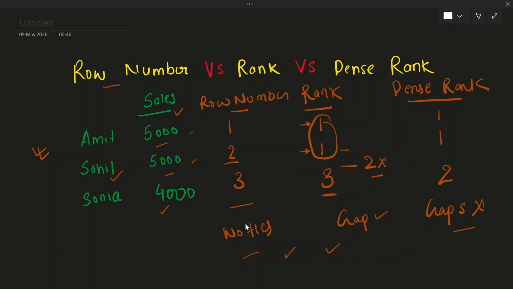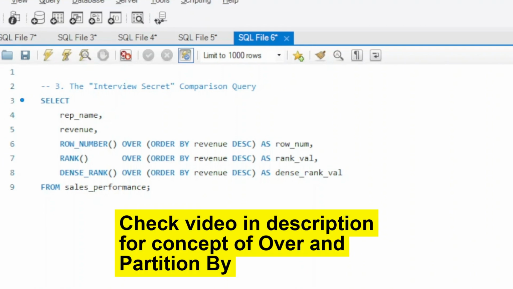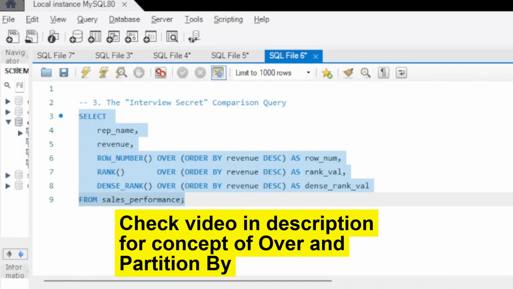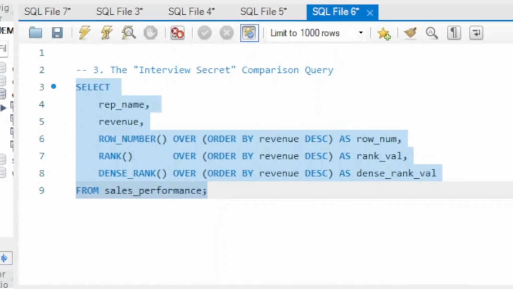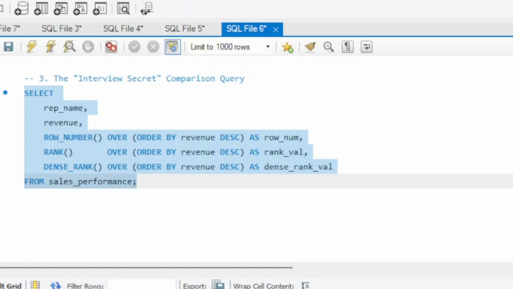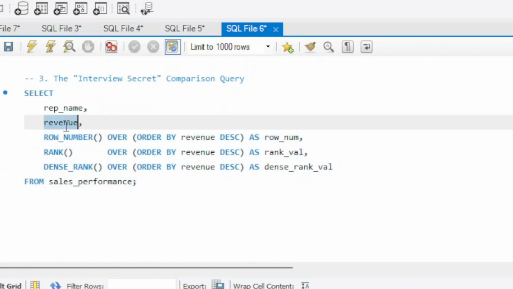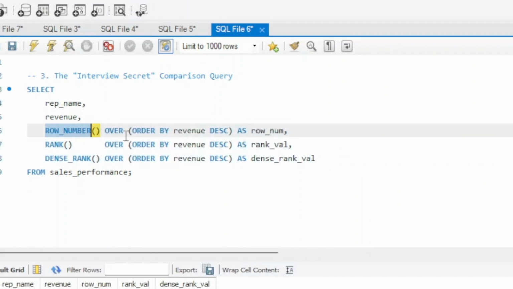Let's quickly look at this in action. We have our sales performance table. What happens when we run all these three functions in one query? Here we can see, as we have already discussed in the notepad, we did the comparative study for all three types of window functions. They are achieving the same objective in the query also. Here I am simply selecting these two columns. Again, we are using these three window functions: row number, rank, and dense rank.